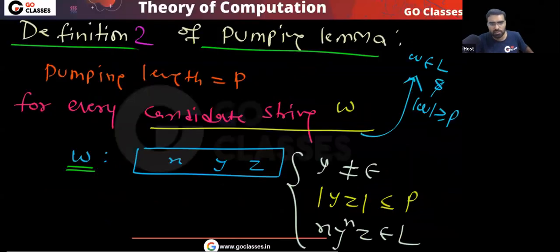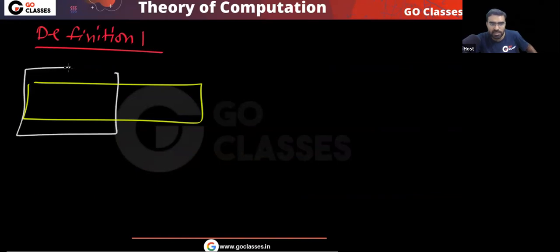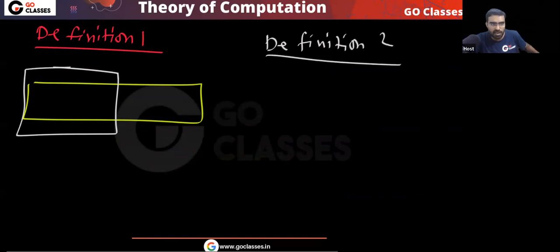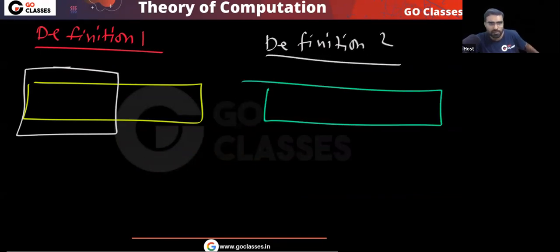Okay, so this is the idea. Now tell me one thing. Definition 1 says, consider the first n symbols, repetition will happen. Definition 2 says, consider the last n symbols, repetition will happen.